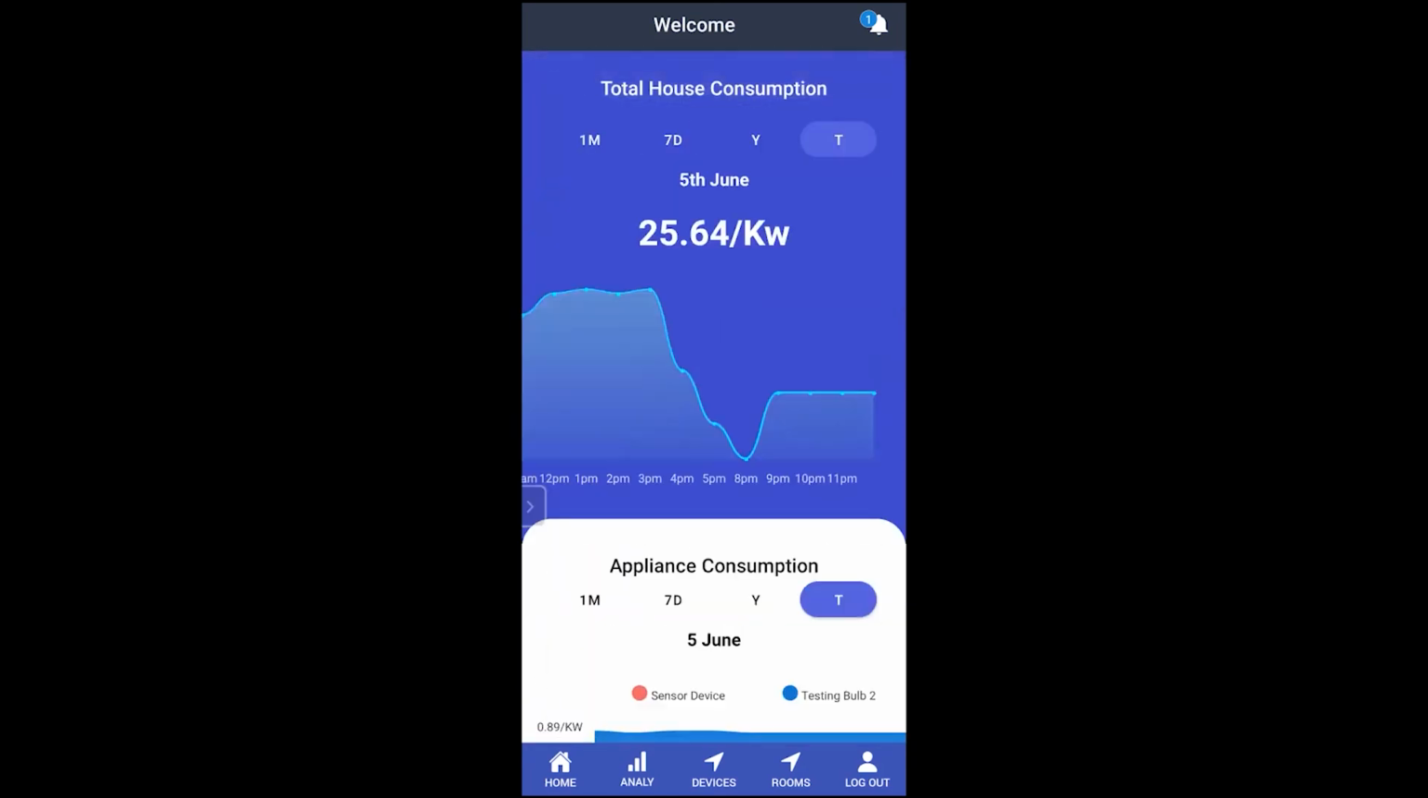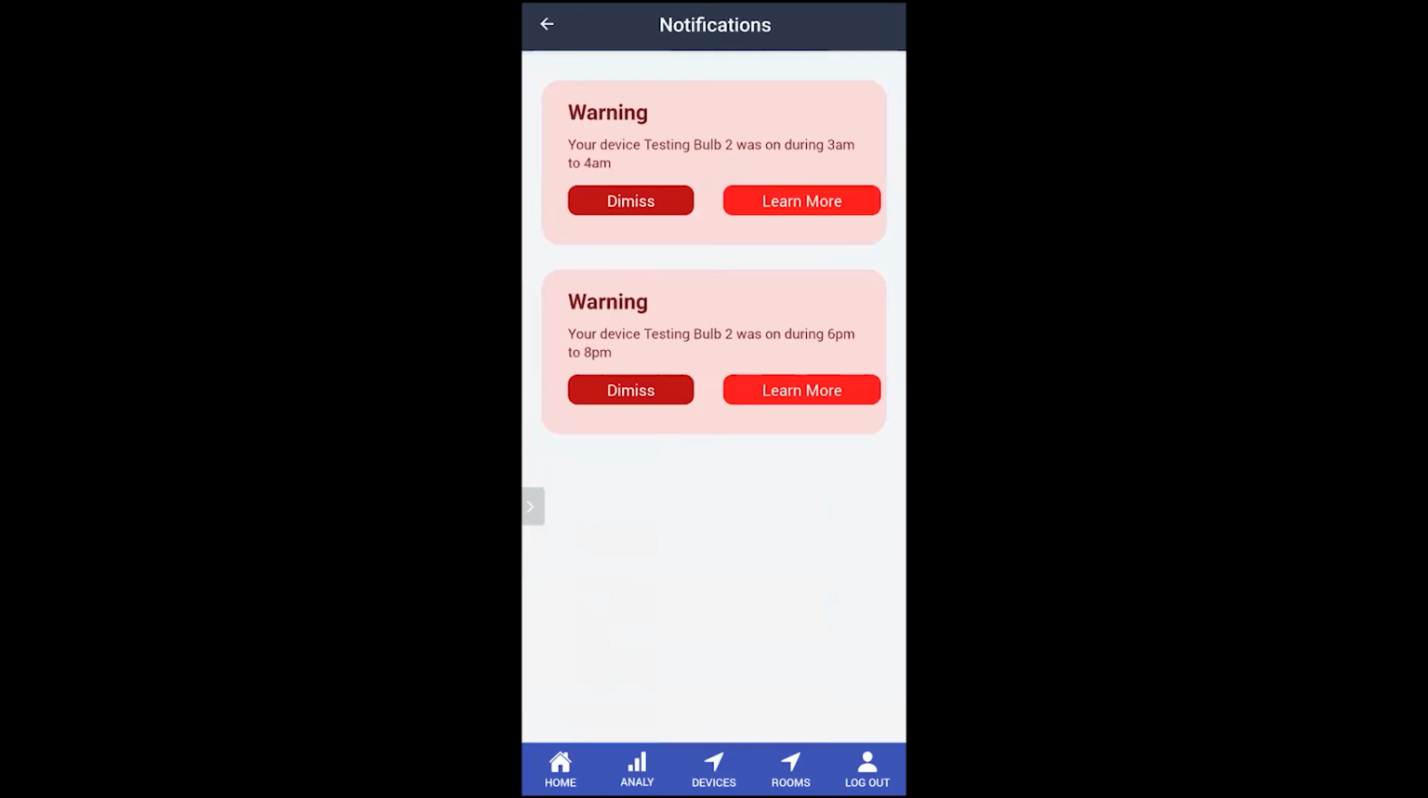We also have a notification panel in which it automatically detects at what time the bulb should be on and what time the bulb should be off. If the bulb is on outside that range, it will give us a warning, and we can obviously set the range ourselves as well. So let's dismiss this.